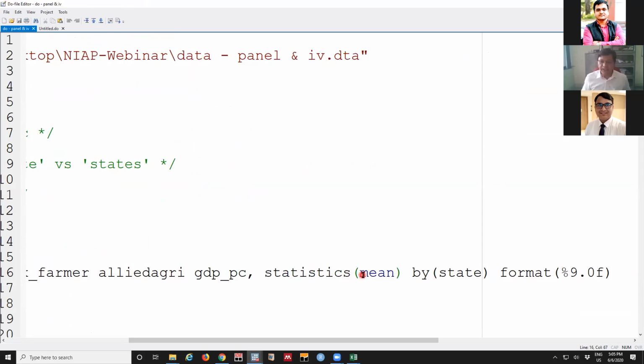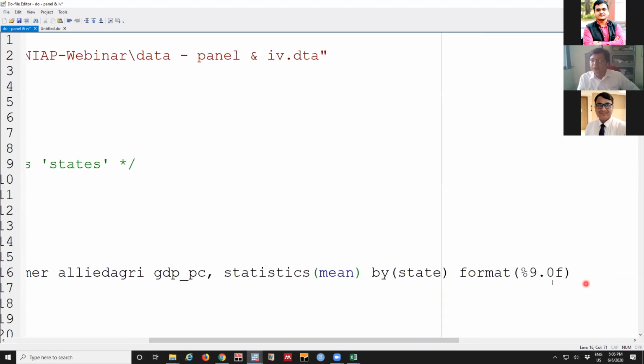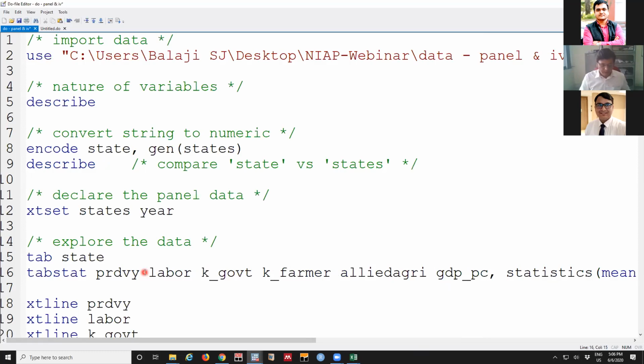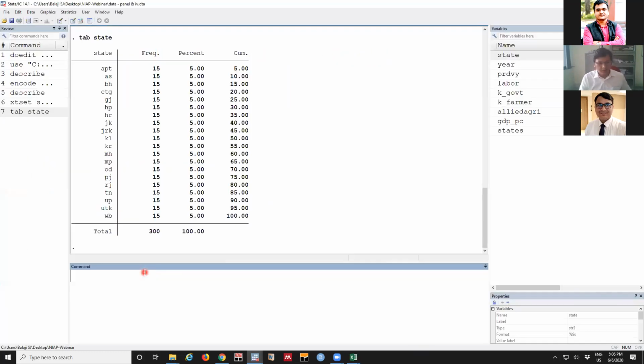If you want to see the total, you can write it as sum. Here we are interested in the average, so we write mean, and we declare that you have to show the values for each state. And the last one is the digit values, how many digits we want to see, which we enter here.